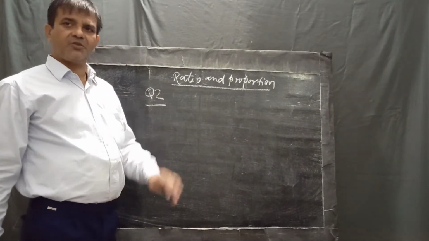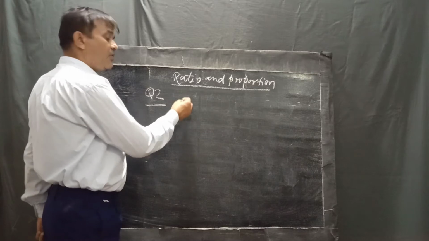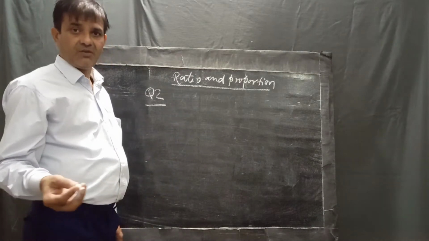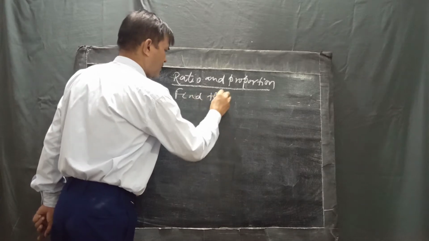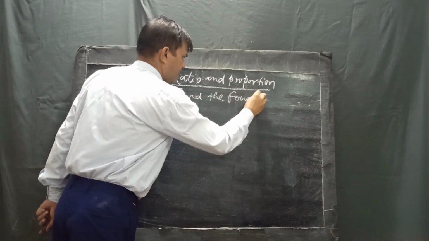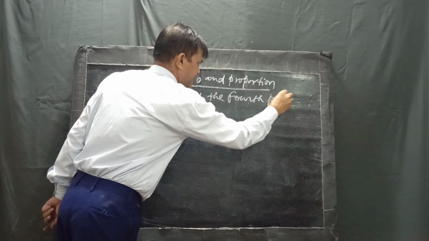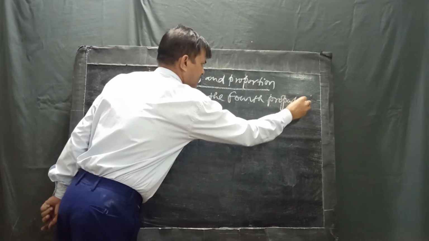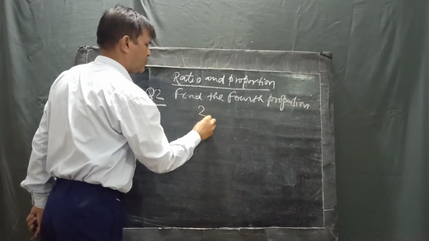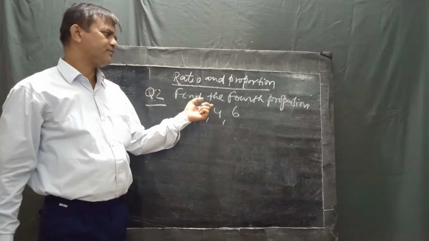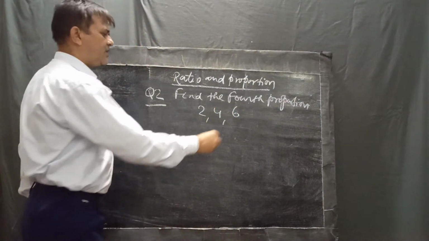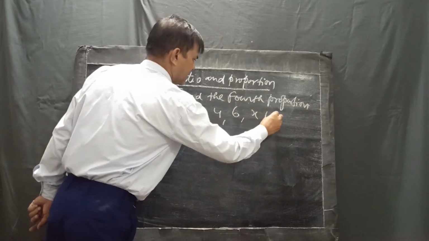The second type of important or expected question is find the fourth proportion. Only three numbers are given: 2, 4, 6. According to the rules, let the fourth number be x.